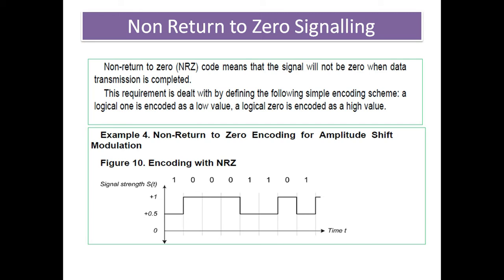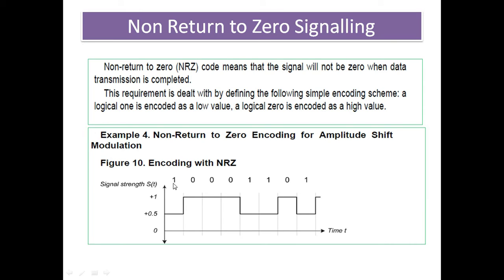Means what happens, this requirement is dealt with by defining. Suppose with the help of this example, you, my dear students, will be clear about that, what actual non-return to 0 signaling is. Basically the voltage level is provided from 0 to 1, your digital data stream is 1 0 0 0 1 1 0 1, and here the signal state is 0 to 1 volt.